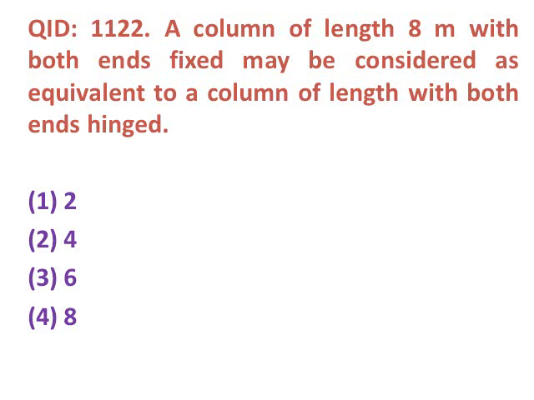Next question. A column of length 8 meter with both ends fixed may be considered as equivalent to the column of length with both ends hinged. Options are option 1 2, option 2 4, option 3 6, option 4 8. If both the ends are fixed, then it will be the L by 2. So 8 by 2 is 4. The option number 2 is correct.